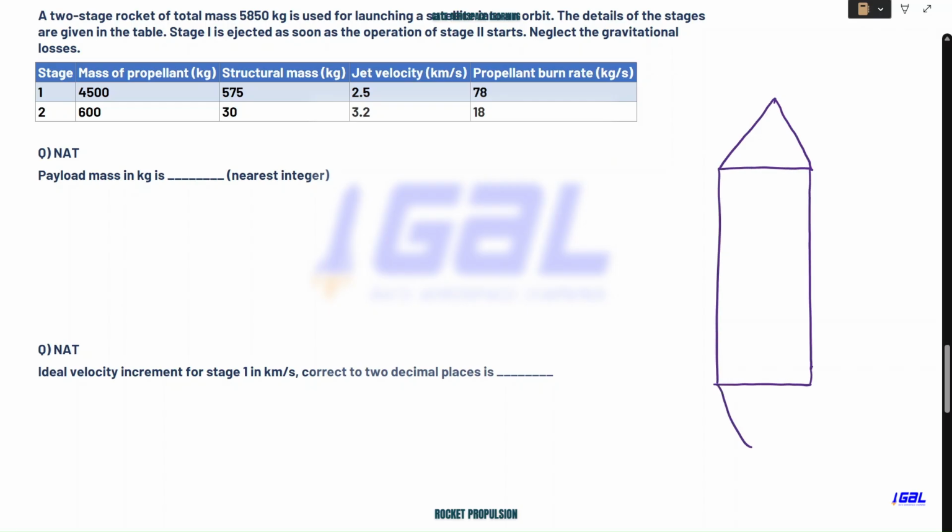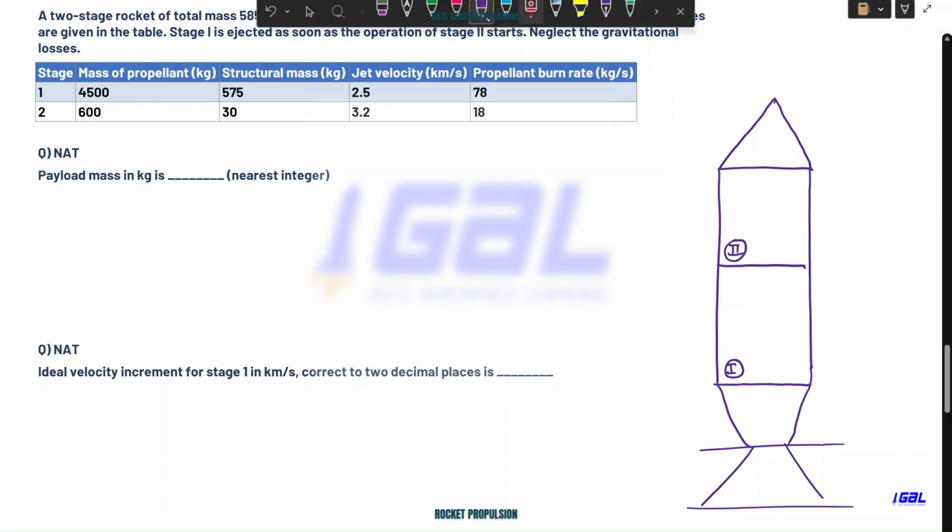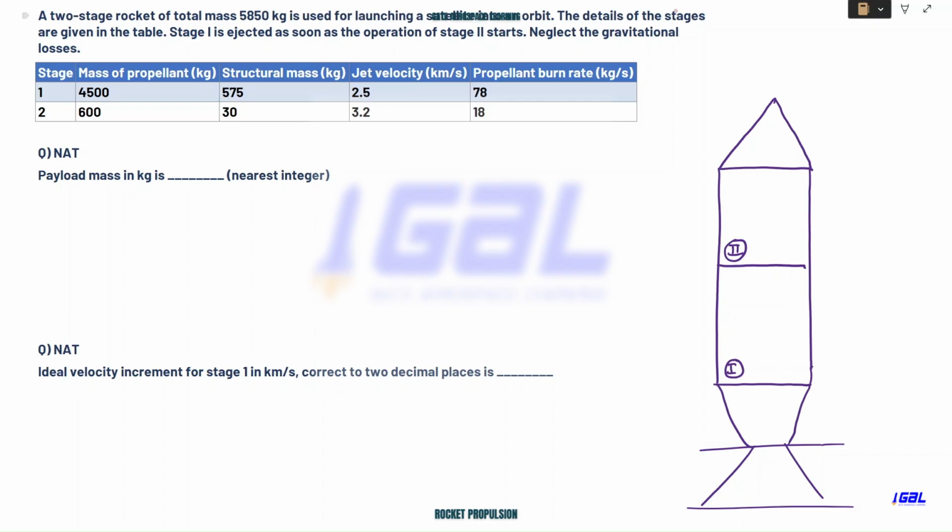Pardon me for my drawing, guys. This is your first stage. This is the second stage, right? Now let me write the given data on this rocket.